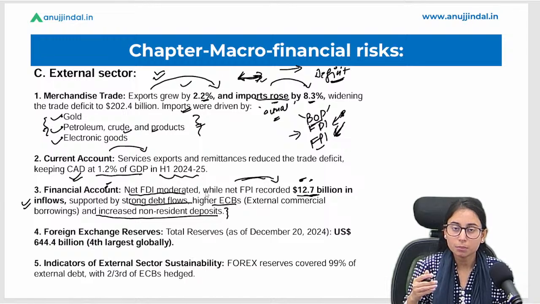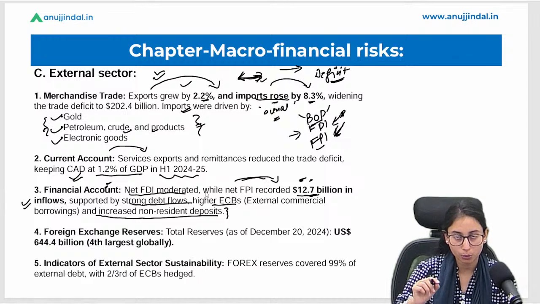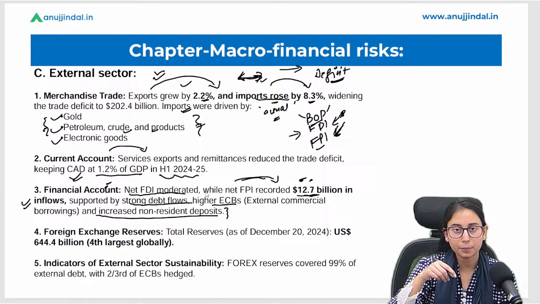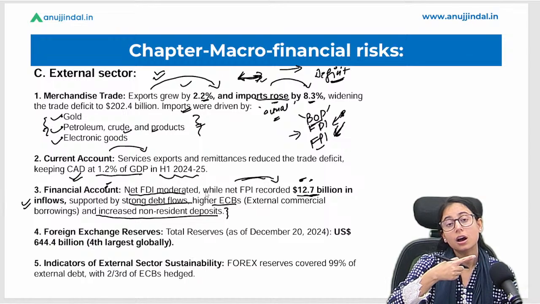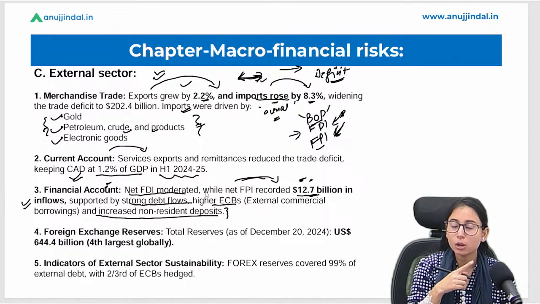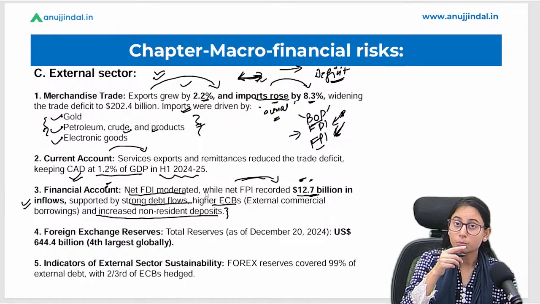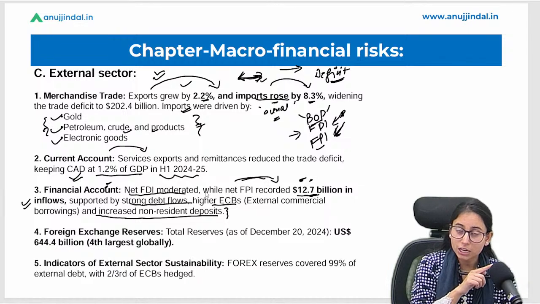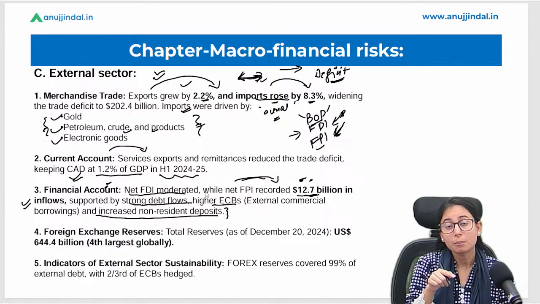Now, what are the other parts of the financial account? There are two things, that is external commercial borrowings and the non-resident remittances. Now, non-resident remittances are the money being sent by the non-residents, the people who are living in foreign countries, to their people in India.